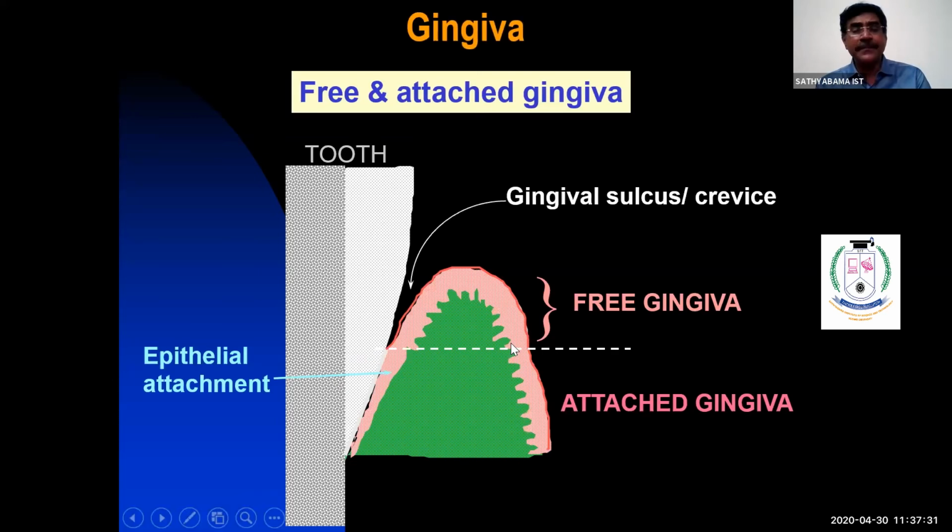I said gingival sulcus. Nothing but the space between the tooth and gingiva, with a depth of about 0.5 millimeter on average. That is called the gingival sulcus or gingival crevice. Nothing but a pouch, a space. This will be increased during gingival diseases or periodontal diseases.